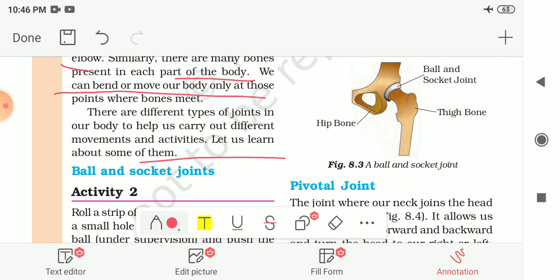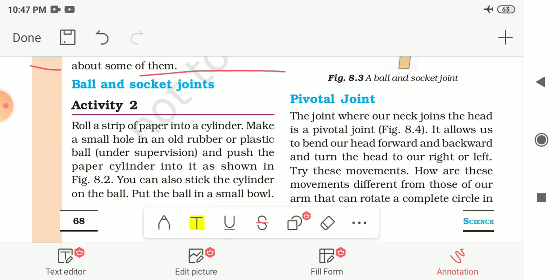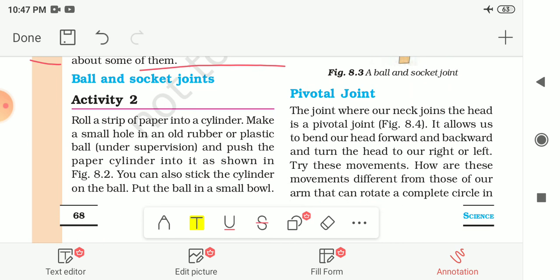There are different types of joints in our body to help us carry out different movements and activities. Now let us learn about some of these joints. The first joint given to you is the ball and socket joint. For that, one activity is given to you, that is activity number 2.